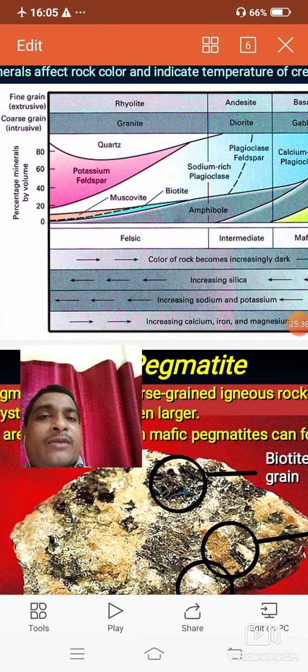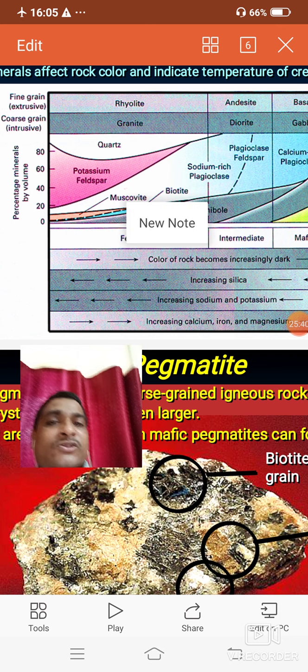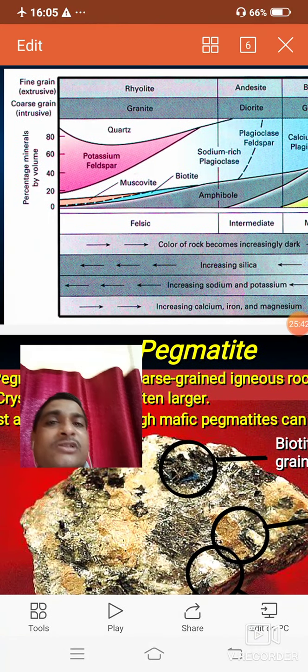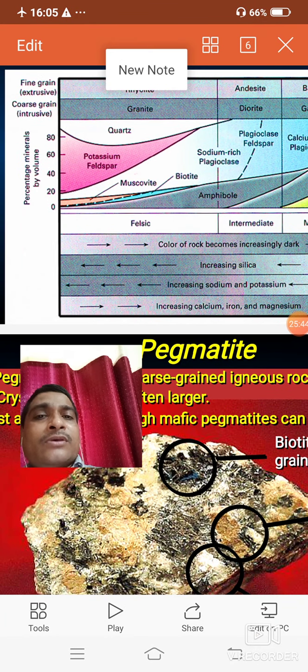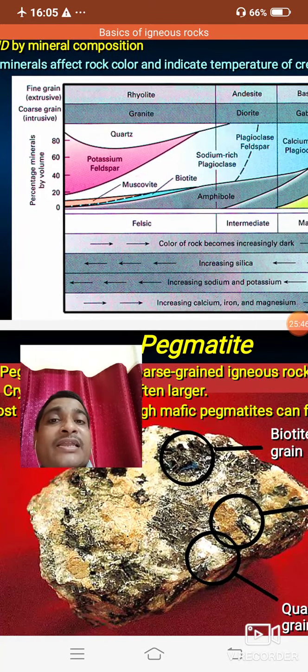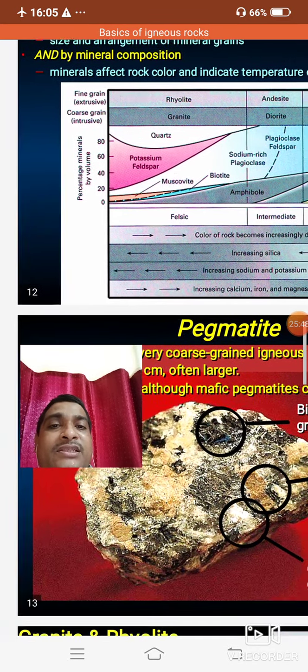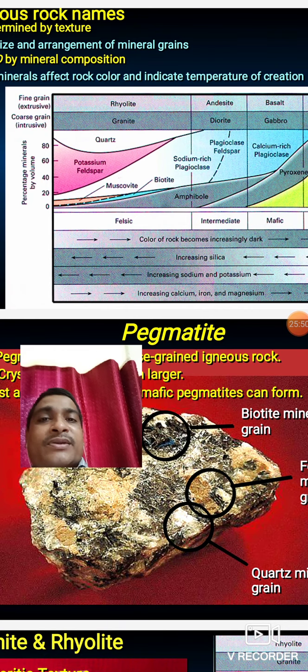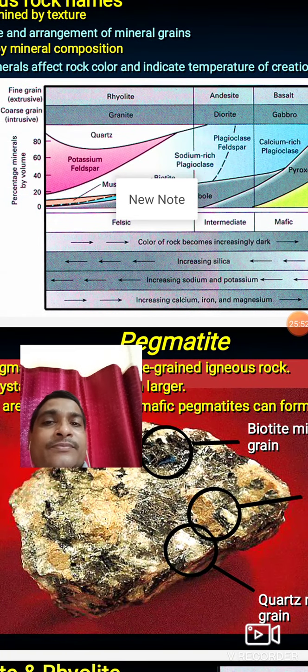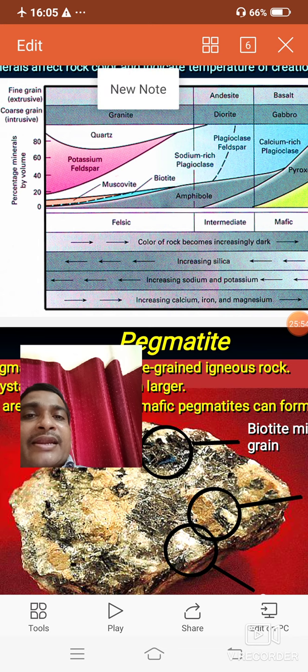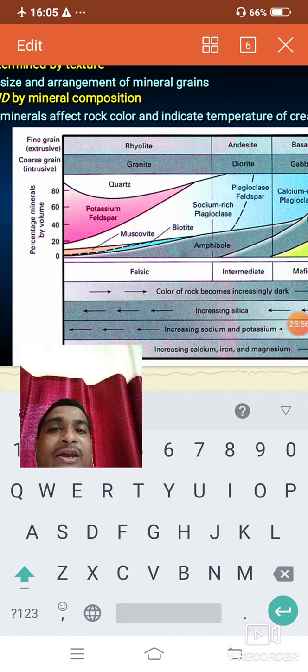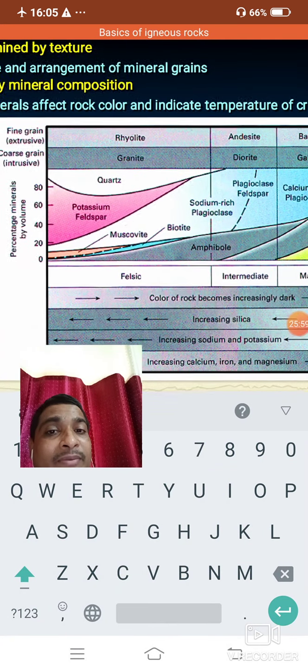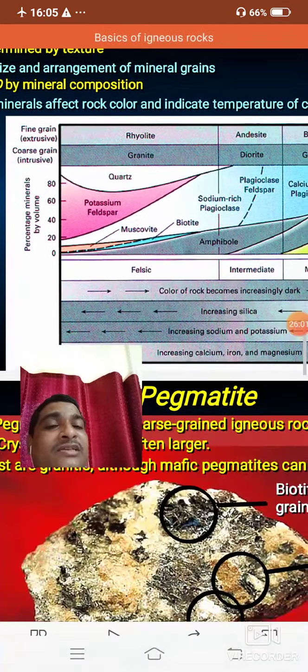Granite and rhyolite are made up of quartz, potash feldspar, muscovite, biotite, and are also called felsic. Why is it called felsic? Because it is silica rich. The silica percentage in these rocks is greater than 65%. Therefore, it is called felsic. See this figure. Granite and rhyolite are chemically and mineralogically equivalent, but physically very different.